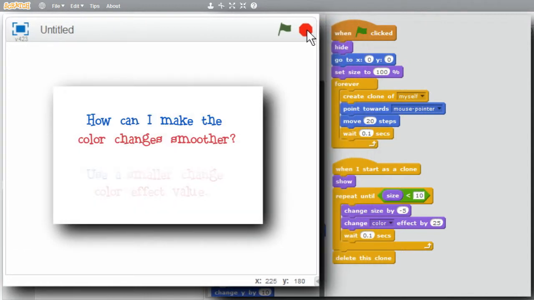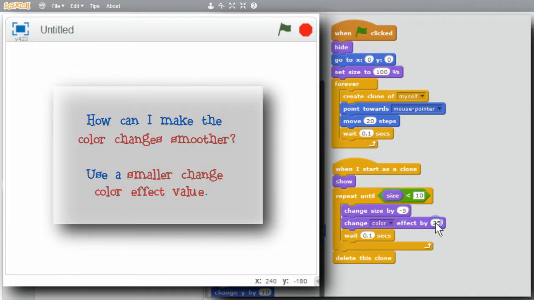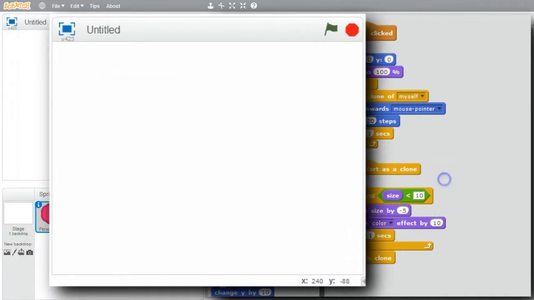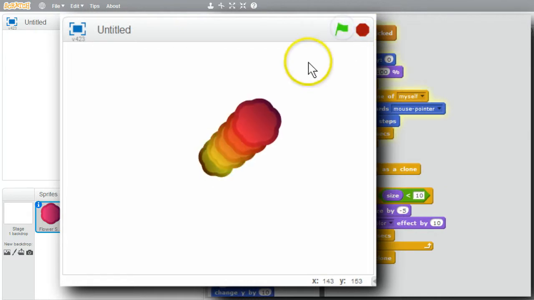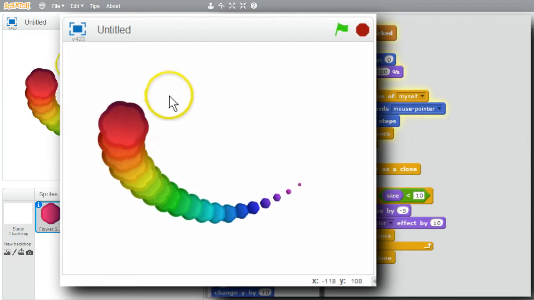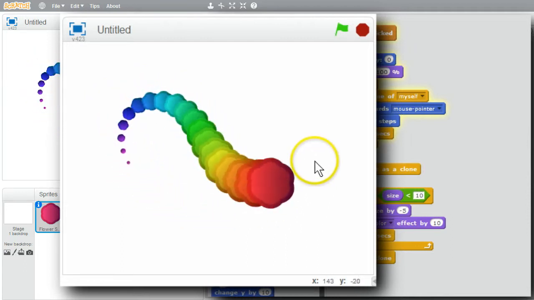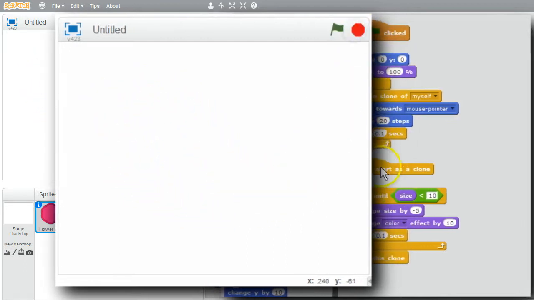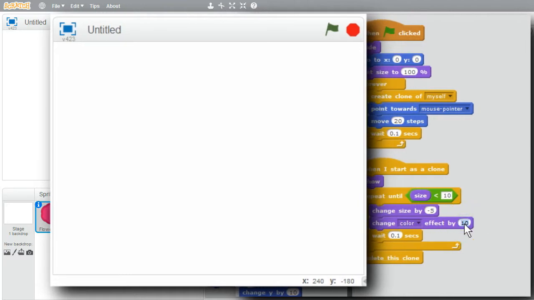How can I make the color changes smoother? I can decrease the change color effect number. I'll change it from 25 to 10. Try it. Now the color is not changing quite so abruptly. Good. Try one more change. Make the change even smaller. Instead of 10, try 7. Run.